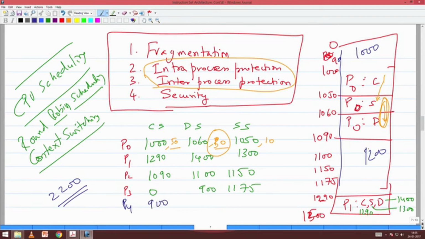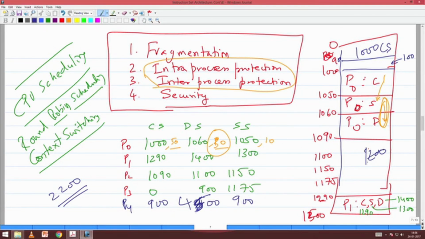900 CS, 500 DS and 900 stack. Now I have 1000 here, so I can put the CS here and I will have 100 bytes left. Then for the remaining I need 1400 but have only 1200 here. Sorry, it is 900 CS, 900 SS and 400 DS.